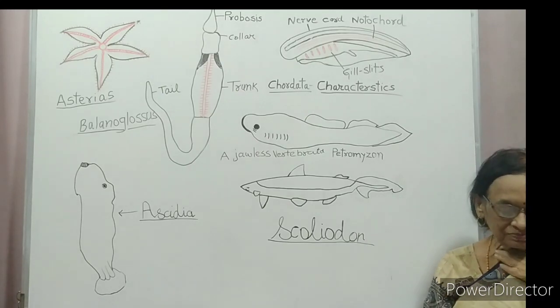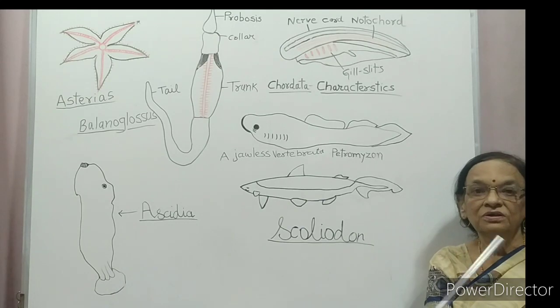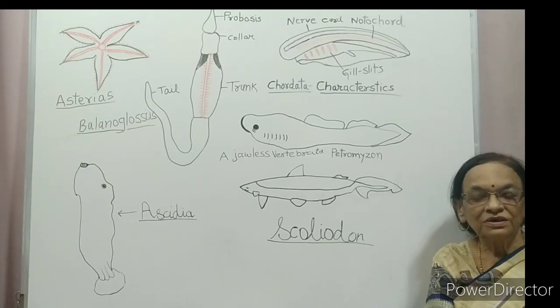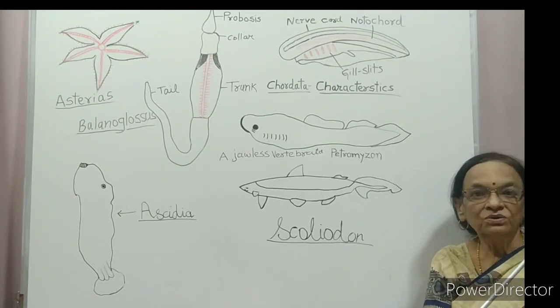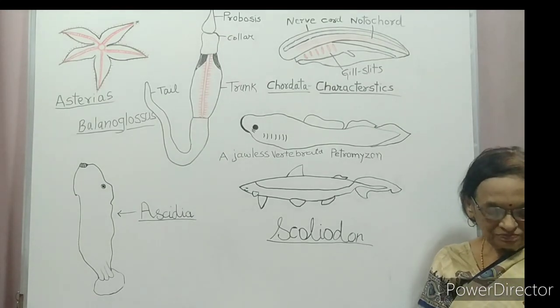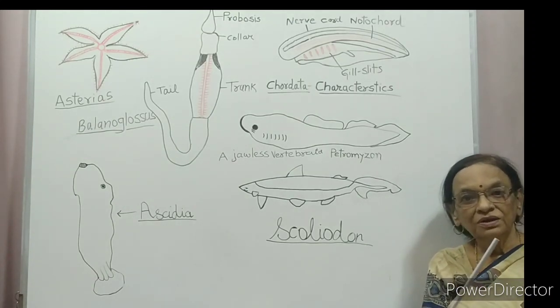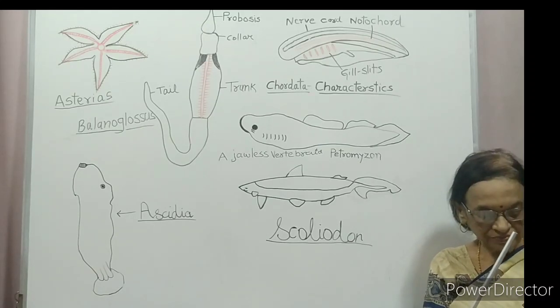So Urochordata have notochord in the tail region only during the larval stage, and Cephalochordata have notochord from head to tail. And this notochord is persistent throughout life.